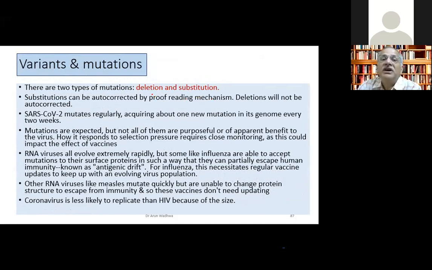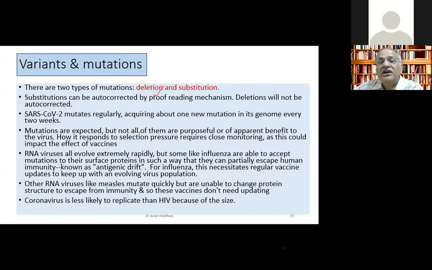And deletion is the one which actually will go undetected. And the UK variant was a classical example of a deletion. And mutants happen regularly. In SARS-CoV-2, they have seen that every 2 weeks, one major mutation happens. They're expected, but all of them are not purposeful. They may not cause benefit to the virus. They may lead to selection pressure.